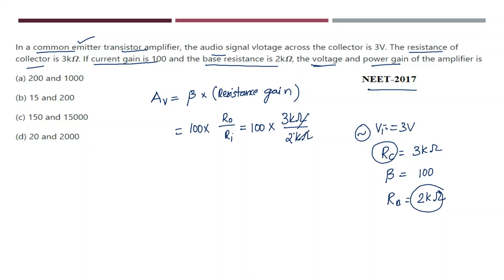2 kilo ohm. So 2 ones, 2 50s. So 50 into 3 will be how much? It will become 150. So where is 150 in the options? So option C will be the right answer.